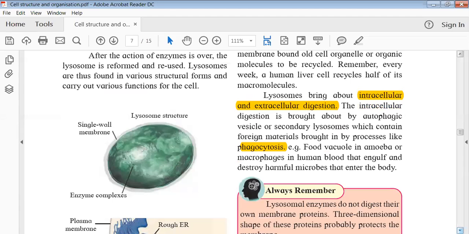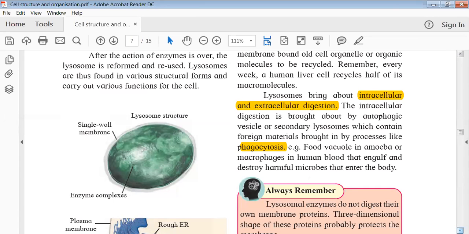Now the mechanism, how will it work, right? So there are two important ways in which the digestion can be done. Okay, so the lysosomes can digest any kind of biological material in two ways. It can be intracellular or it can be extracellular digestion. Okay, so we will go step-wise. First I will explain to you how it happens intracellularly, and then I will explain about the extracellular material.